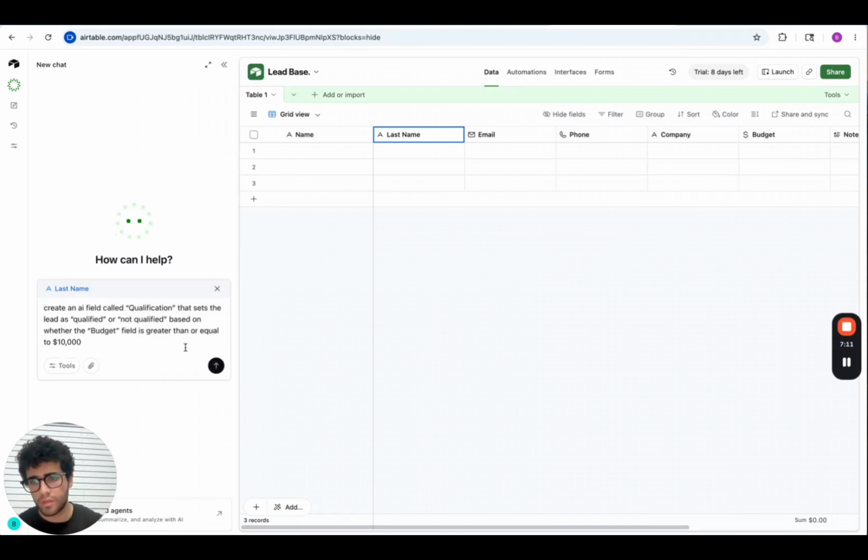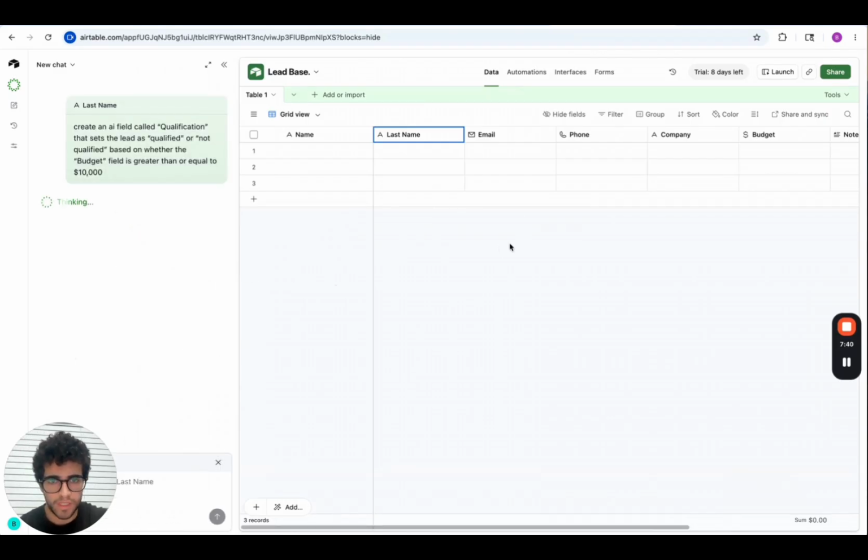So this is the first message that I copy and paste to the chat. I'm gonna upload a document. I'm gonna leave a link in the description that you can click and you can find a document with all the information needed to build this workflow today. This is an easy prompt. Just create an AI field called qualification that sets the lead as qualified or not qualified based on whether the budget field is greater than or equal to $10,000. Let's see what happened.